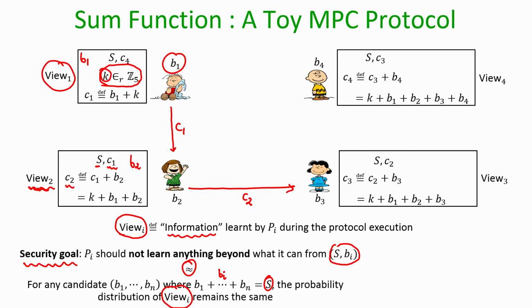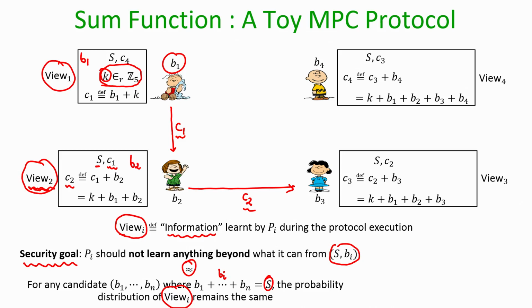So, even if B1 is same across multiple executions, C1 will take different values, and if C1 takes different values, C2 will take different values, even if B2 is fixed, and so on. So, that is why the contents of view Vi is not going to be a fixed set of contents, even if the inputs B1, B2, B3, B4 are fixed, and that is why view Vi here is a random variable, and it can take different values with different probability.